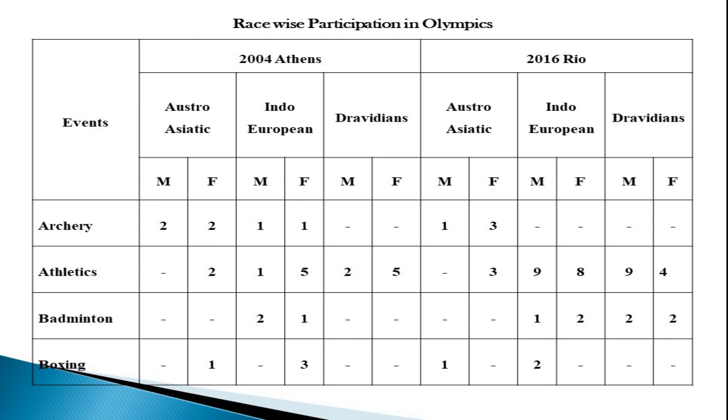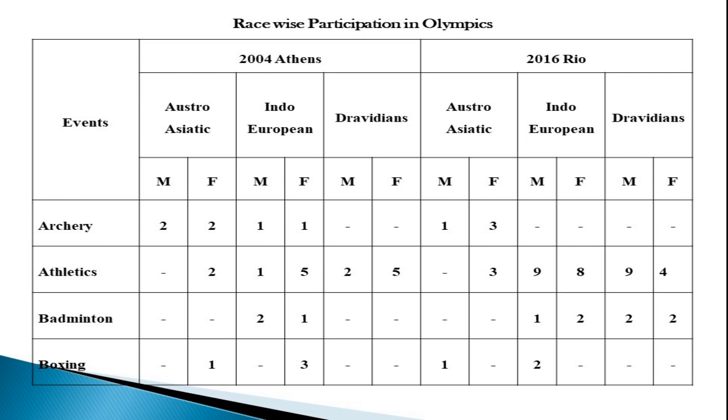In the 2016 Rio Olympics, Austro-Asiatic is 4, and the rest, Indo-European and Dravidians, are nil. So we can say the Austro-Asiatic group of people are much better performing, the leading sportspersons in archery.